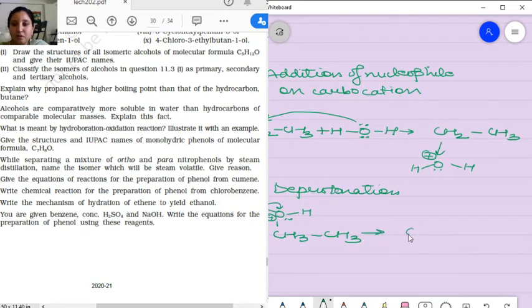So we will get CH2CH3OH plus H+, and H2O will change into H3O+. So this is the deprotonation over here. This finishes our question number 11.11.